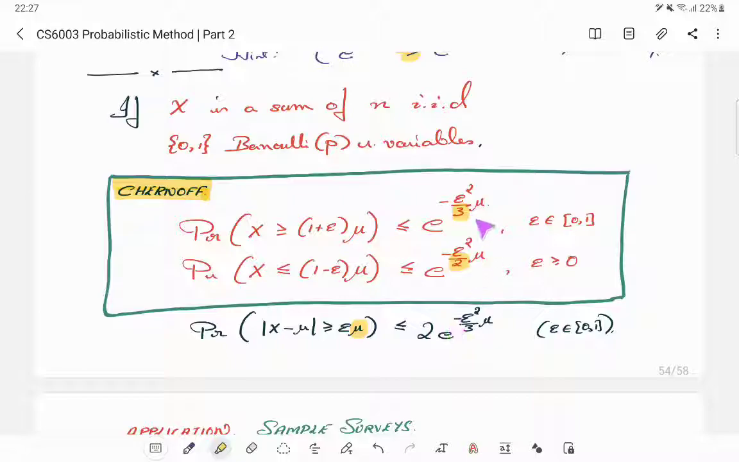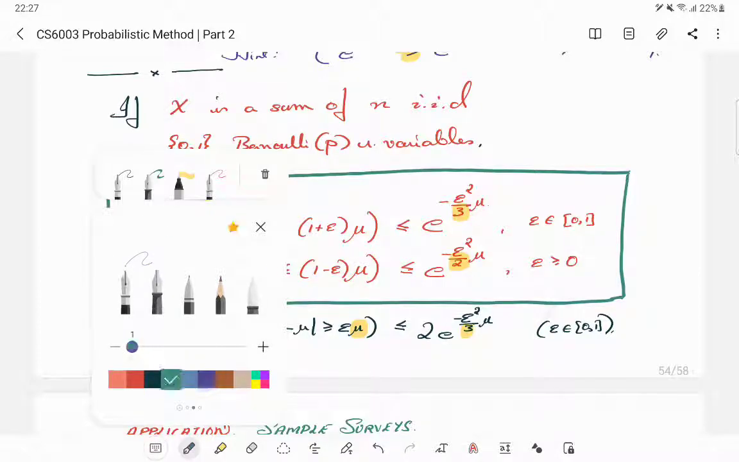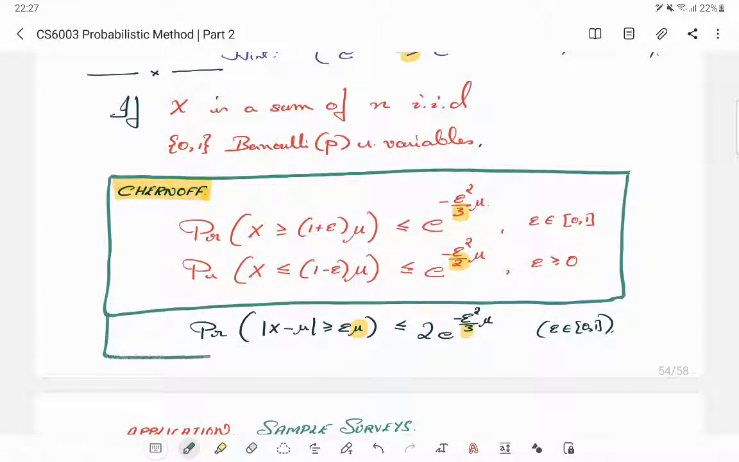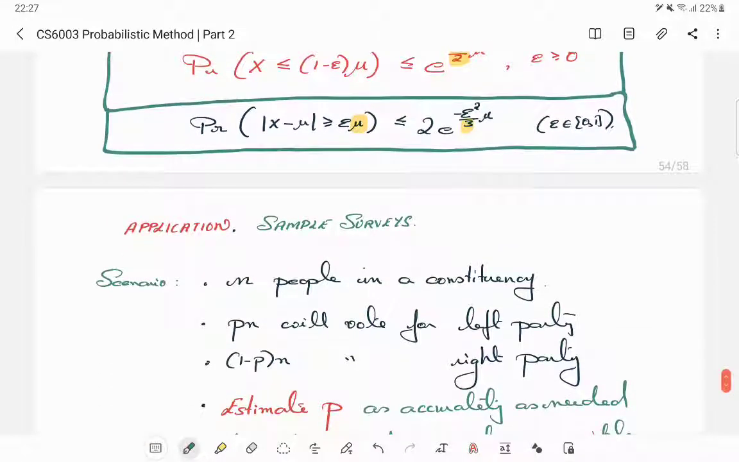Now you can add up these two bounds, or to remember it more easily, you can think of it as twice the weaker bound, twice e to the power minus epsilon cube by 3. Maybe I should have actually highlighted this portion also. This is probably the most commonly used version of the Chernoff bound, the combined bound rather than splitting the upper and lower tail.